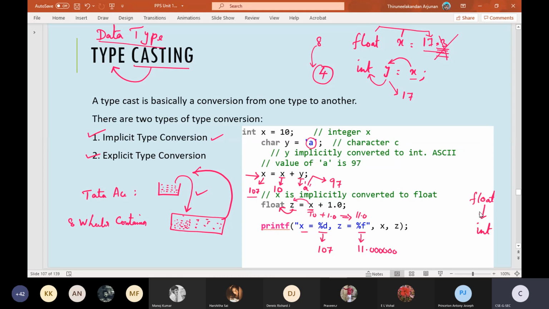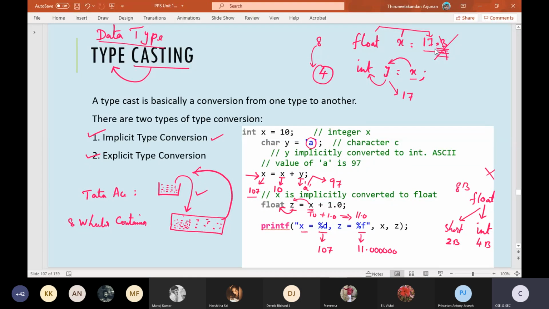Whereas a float is of 8 byte, integer is of 4 byte, and short is of 2 byte. Okay, assume like this. Why am I saying assume? The total sizes are entirely compiler dependent. But broadly speaking, this is the normal data type size in a typical compiler. So what I'm trying to say is, if you try to dump this 8 byte of data into 4 byte memory space, a certain portion of the float data will get trimmed out, will get truncated.